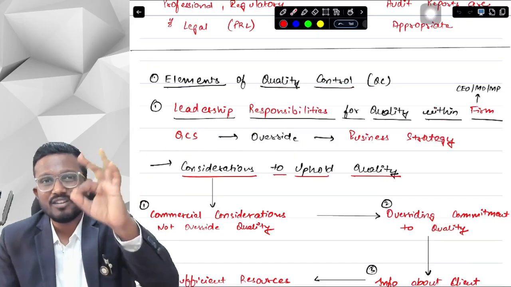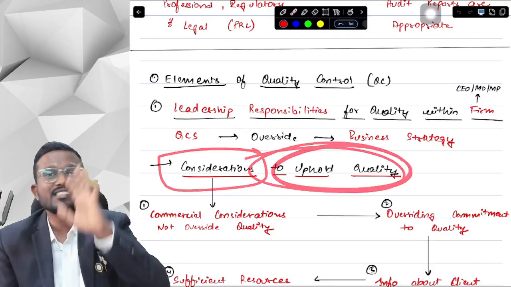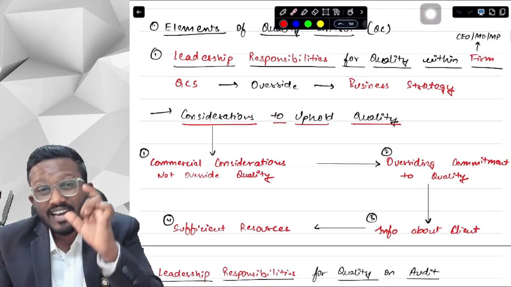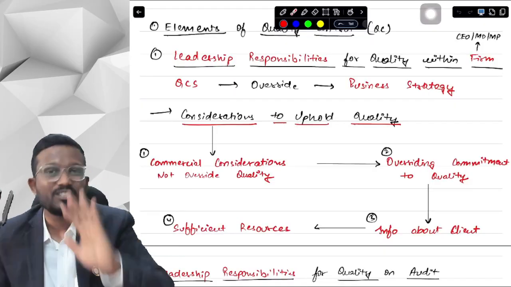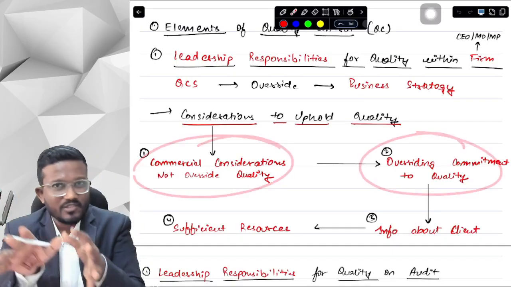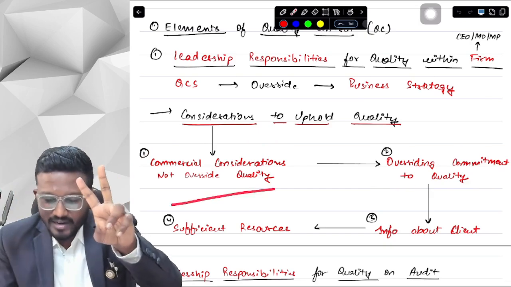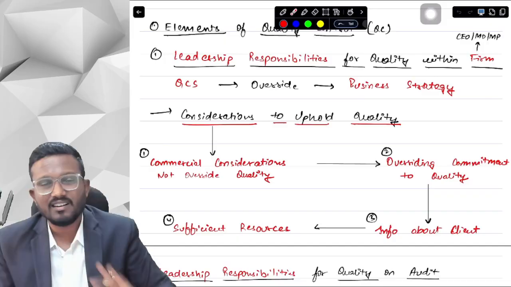Now what will the question ask, sir? The question will ask the considerations to uphold quality. What are the considerations to uphold quality? Like, what are the things you will consider to prioritize quality? Basically this is your flow chart through which we will understand all 4 points, but 2 of the points are interlinked, or just vice versa.